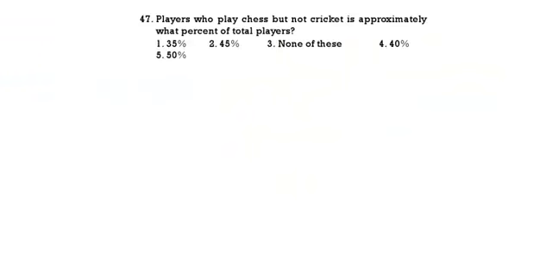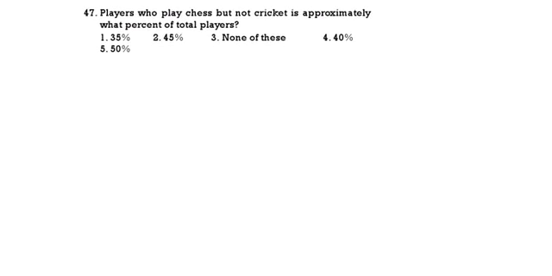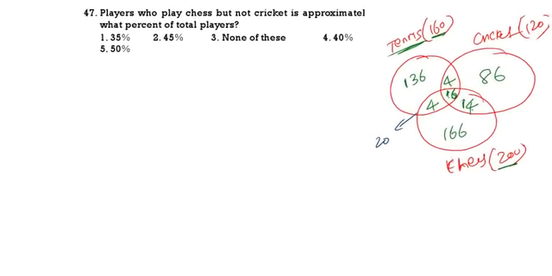See the next one. Players who play chess but not cricket is approximately what percent of the total players? Chess is 166, but cricket should not be taken. Cricket should not be taken means we can take this 4. So 166 plus 4, that is equal to 170. Is what percent of total players?